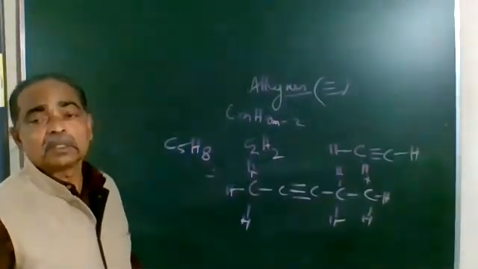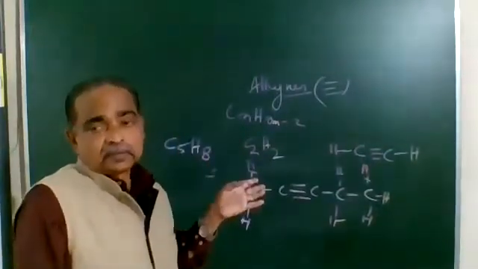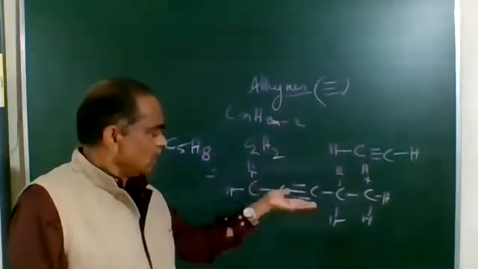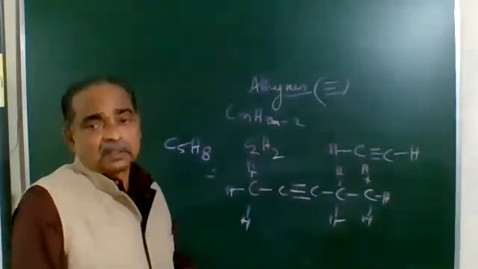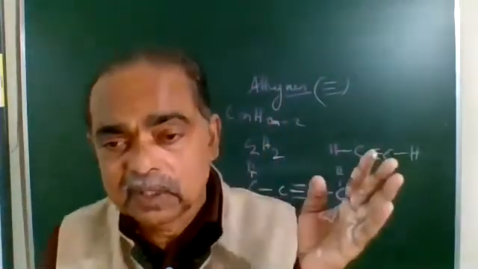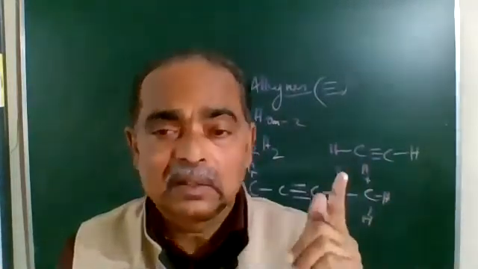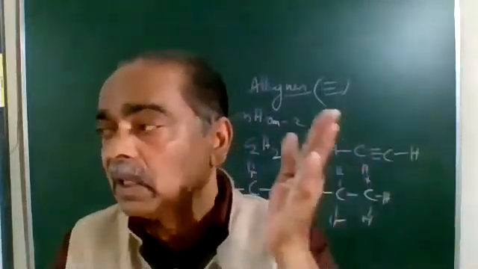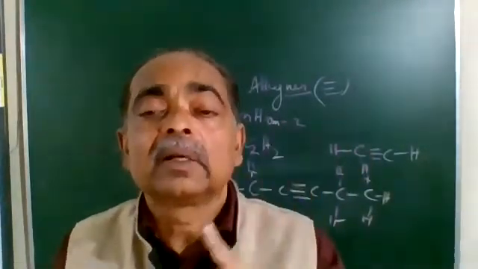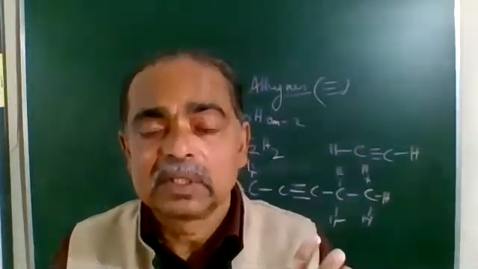But what you should understand is whether it belongs to alkane, alkenes, or alkynes. If it is alkane, as I told you, it has single covalent bonds, alkene will have a double covalent bond, and alkyne a triple bond. So you must understand. One question is this way: 6 or 8 hydrocarbons may be given to you, with different molecular formulas, and you will be asked to identify them as alkane, alkene, and alkyne. The next question likely to be asked is the third member in the alkyne series, or the fourth member in the alkene series. This is a typical question which is generally asked.